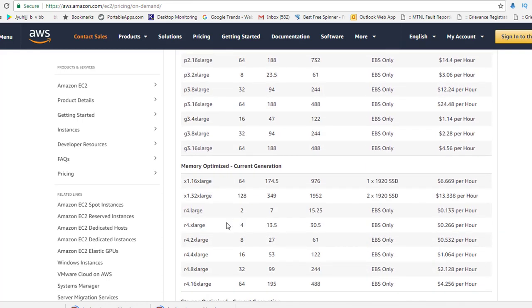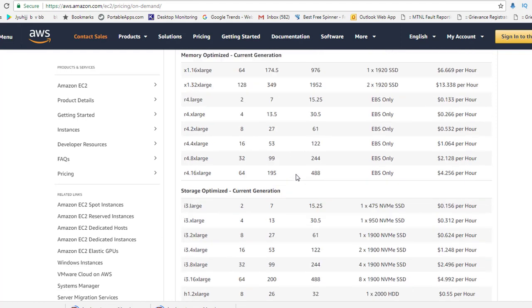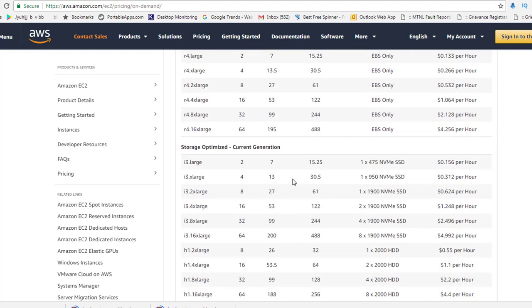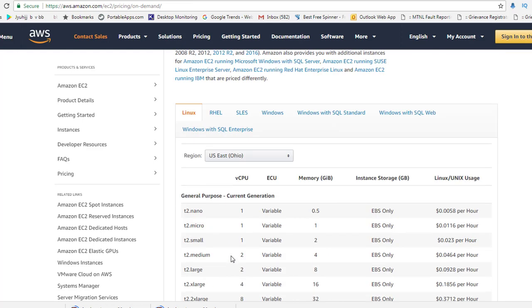There are also some memory optimized generations available, on which you can build your instances, specifically if you require a large amount of memory. And there are storage optimized ones as well, specialized storage, if you want to have a big storage to run on your EC2 instance. That is also possible. So we have a huge variety of EC2 instances which we can build.